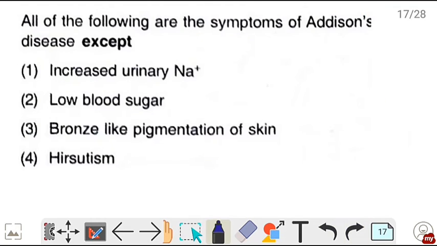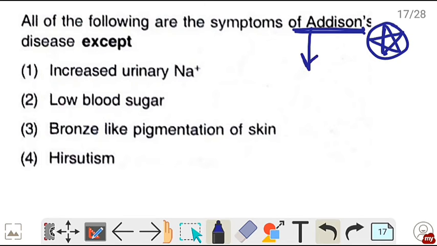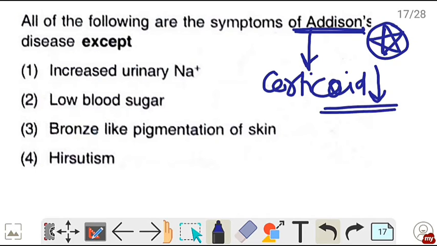Next question. This is also a nice question. We can mark it with a star. All the following are symptoms of Addison's disease except. तो Addison's disease होता है corticoids के less secretion की वजह से, corticoids का under production, and corticoids secrete होते हैं adrenal cortex में. तो उसके symptoms क्या क्या हैं?